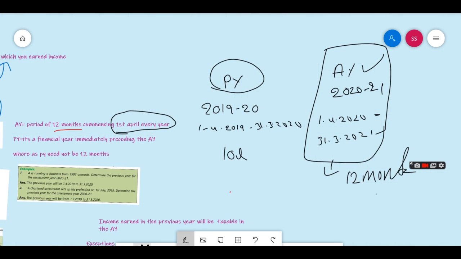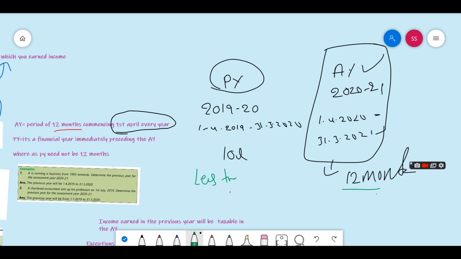Now we're going to discuss the previous year. The assessment year is always 12 months, but the previous year may be less than 12 months. The previous year need not be 12 months. The definition is that it is the financial year immediately preceding the assessment year.